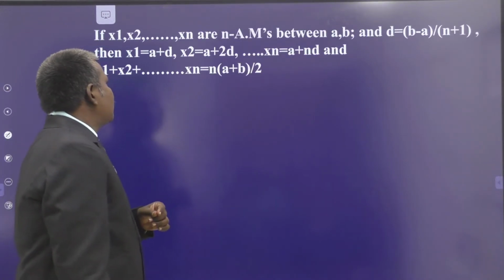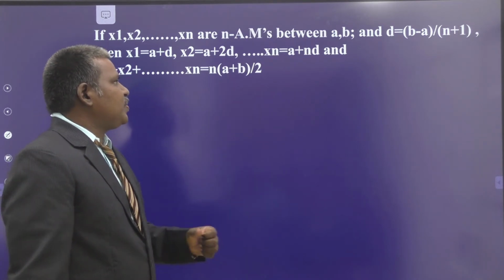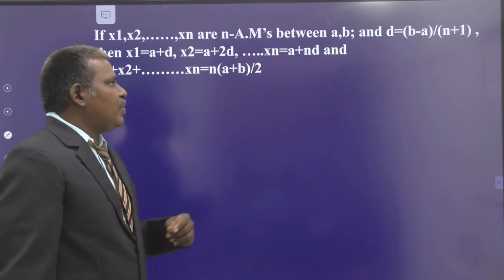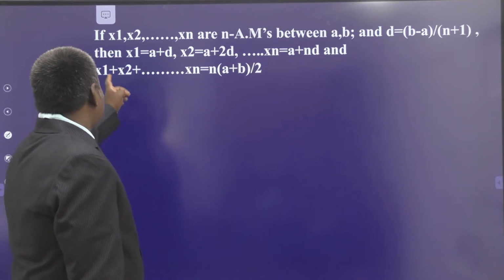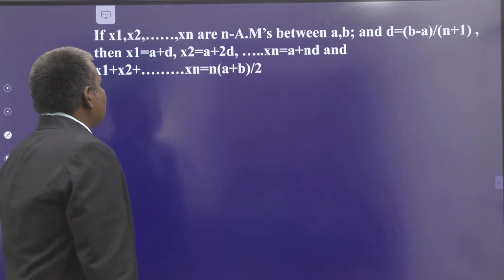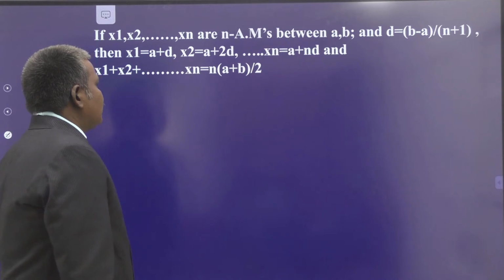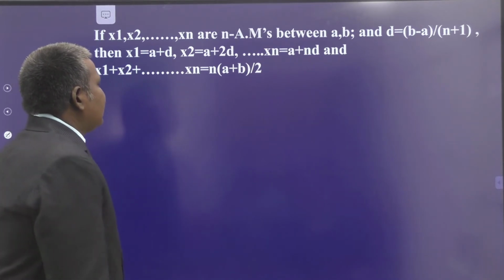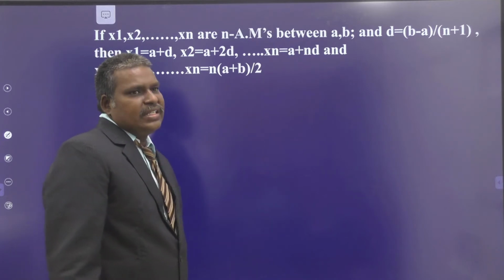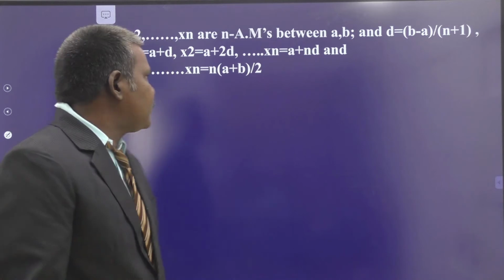Now see here, x1, x2, x3 and so on up to xn are n arithmetic means between A and B. Then the common difference is (b minus a) by (n plus 1), and then x1 is equal to a plus d, x2 is equal to a plus 2d, and so on up to xn is equal to a plus nd. And the sum of n arithmetic means is n times one arithmetic mean, that is n times (a plus b) by 2. It is a very, very important result for you.